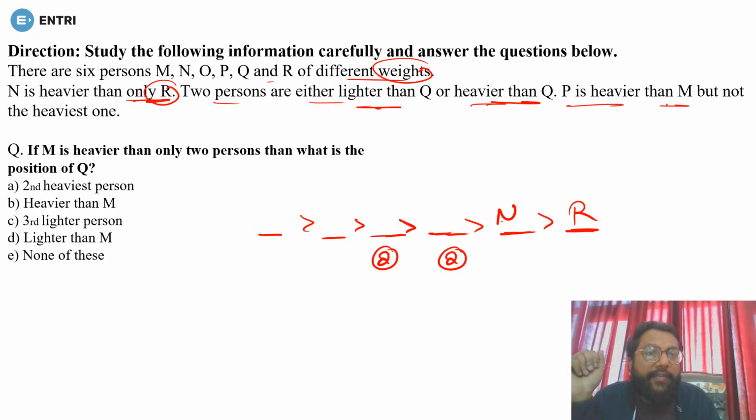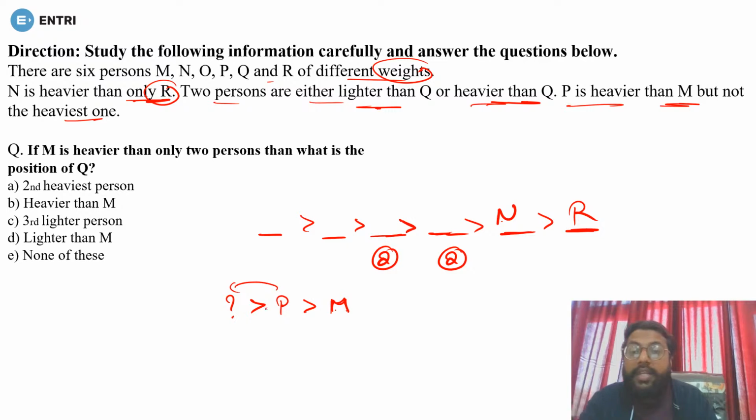Now P is heavier than M, but not the heaviest. Now what we have is that P should be heavier than M, but not the heaviest, meaning one person should be there who is heavier than P. That is very sure. Is it clear or not? Yes or no? Done? Okay, so now we have to see where we can put the information so that we can solve the question.